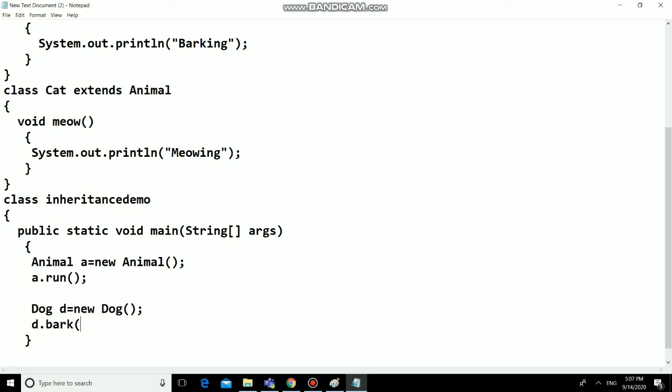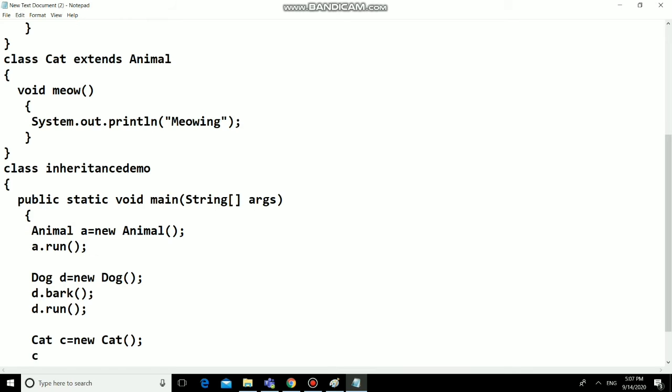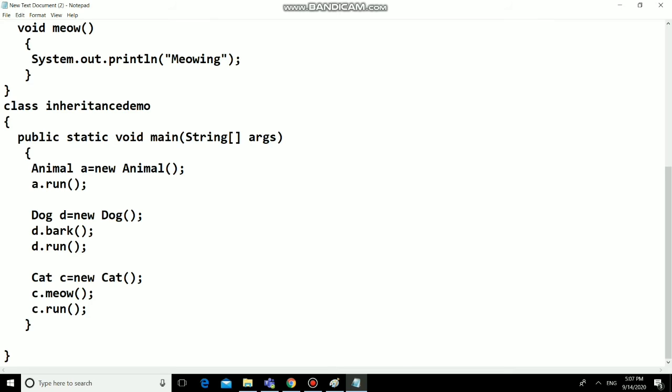In addition to this, the dog object can call the run method of animal because it is extending the property of animal. Then the cat object can call its own method meow. In addition to this, cat can call the method of animal.